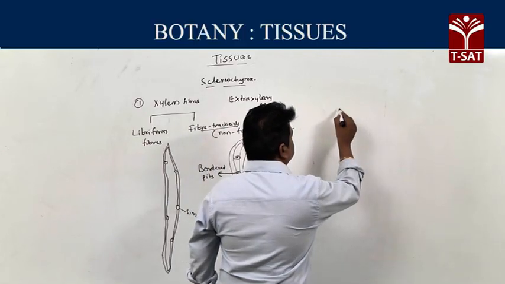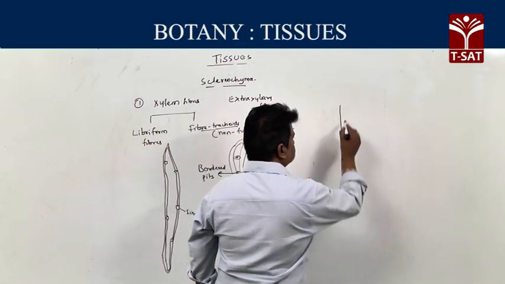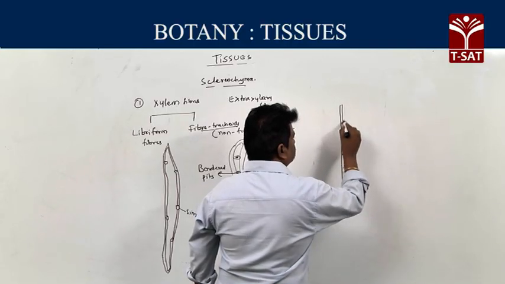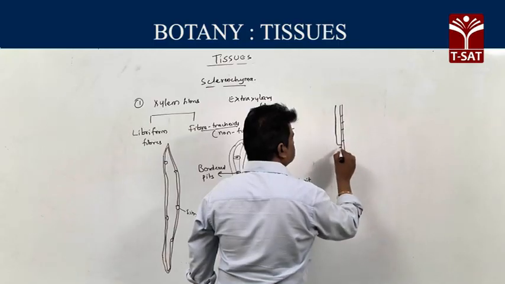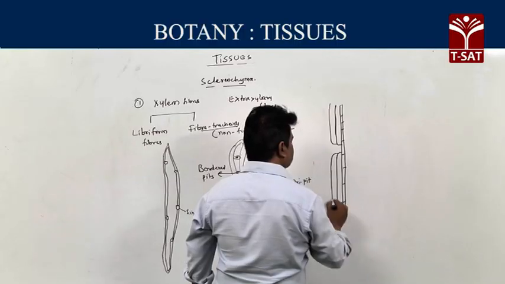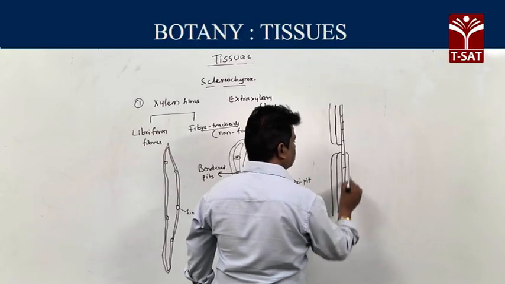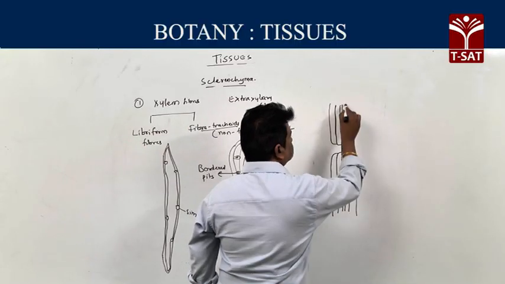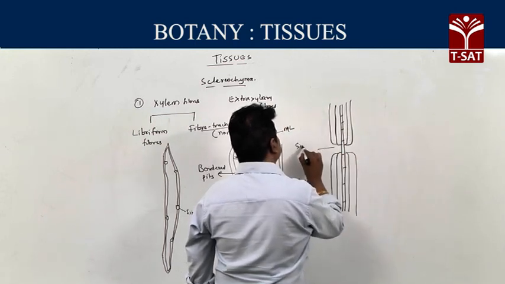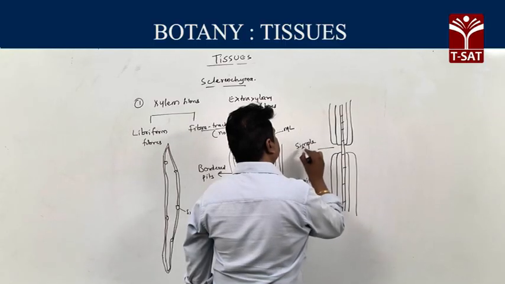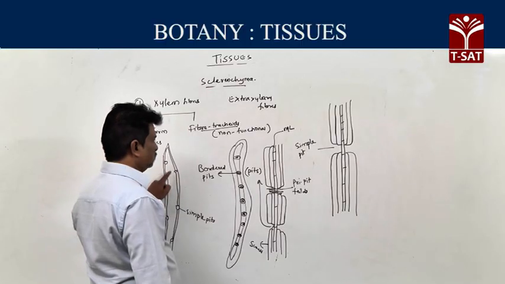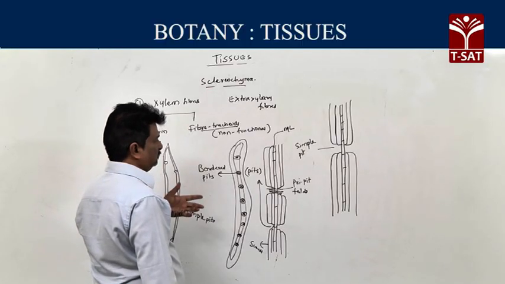Then there are two types of pits. Among these, in some pit portions, the secondary wall becomes uniform. If the secondary wall becomes uniform, such a pit is called a simple pit. So here these libriform fibers contain simple pits.